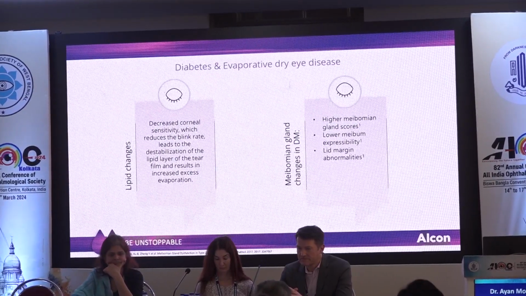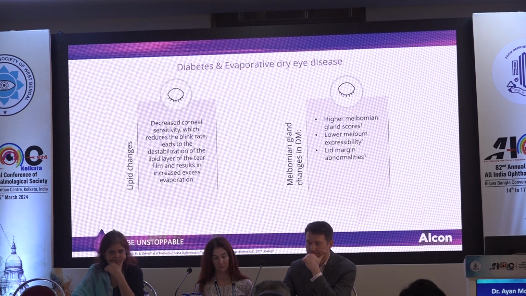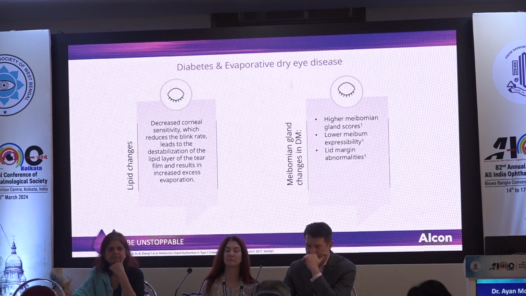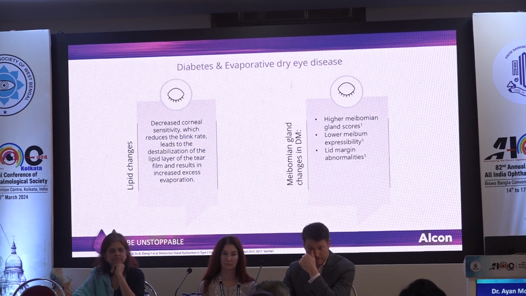So if you look at diabetes and evaporative dry eye disease, decreased corneal sensitivity, which reduces the blink rate, leads to destabilization of the lipid layer of the tear film and results in excess evaporation. Also, higher meibomian gland scores, lower meibum expressibility, and lid margin abnormalities contribute to the dry eye factor.